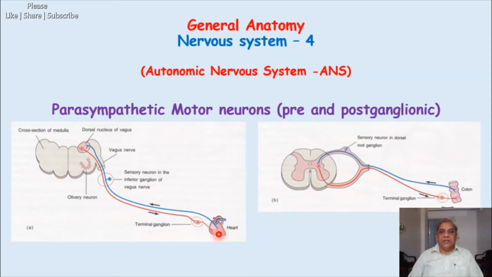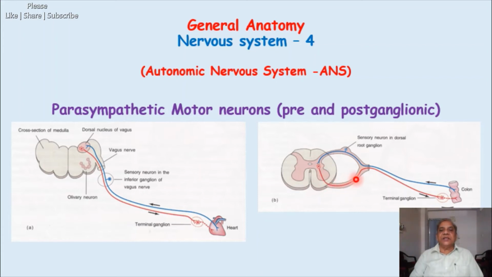Now see the sacral origin of the preganglionic neurons, which is located in the spinal cord in the region of S2 to S4, sacral 2 to sacral 4. Again there is a lateral horn, and the fibers take origin from the preganglionic neuron.